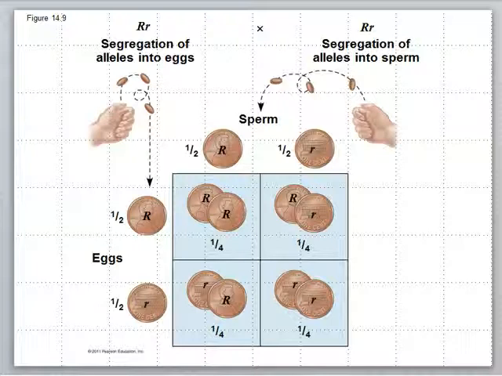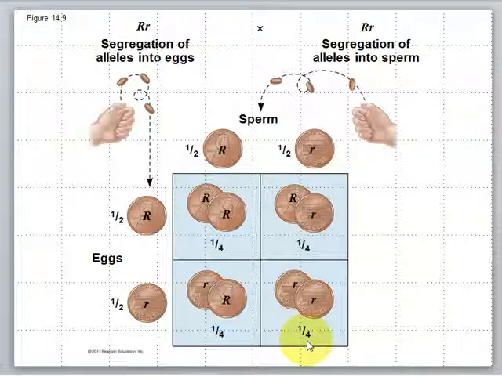So we can look at our Punnett square, but use these laws of probability to also figure out certain things. So here we have the sperm from the male, which is big R, little r. There's a 50-50 chance that the sperm cell receives the big R or the little r. Same thing with the egg cell, 50-50 chance that the egg cell gets the big R or the little r. So that's 1/2. So we put the 1/2 by each. 1/2 times 1/2, well, there is a 1/4 chance that the offspring ends up with the two big R's. A 1/4 chance of this combination, a 1/4 chance of this, and a 1/4 chance of the homozygous recessive combination.